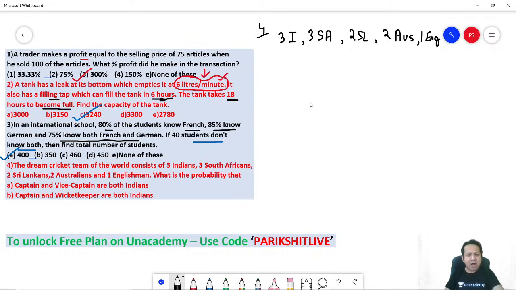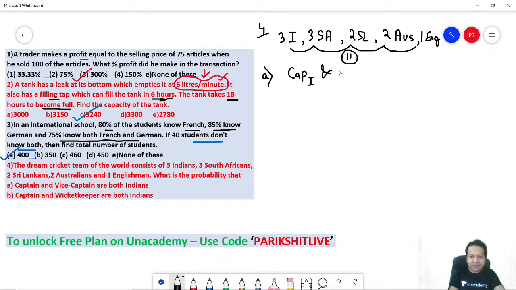Now question is, how many human beings are there? If you add 3 plus 3, 6, 6 plus 2, 8, 8 plus 2, 10, 10 plus 1, 11. So a total of 11 human beings are present. Okay, let's look at question part A. What is the probability that captain and vice captain are both Indians? So captain should be an Indian, and vice captain should also be an Indian. Let's directly put it. There are a total of 11 human beings.